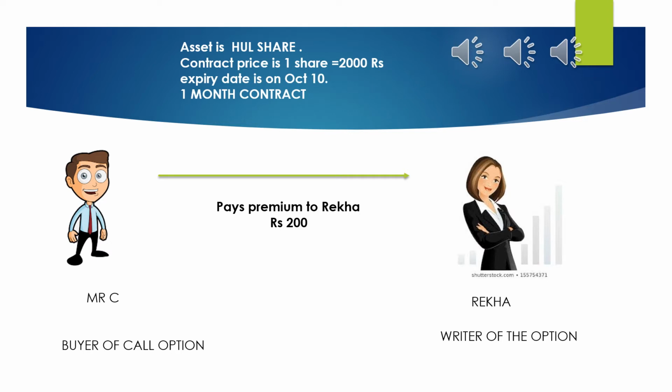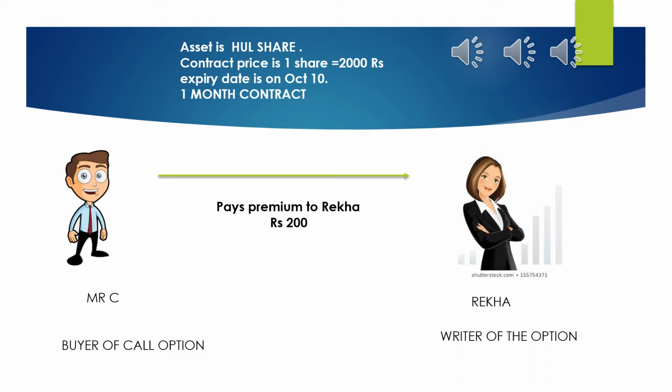Now suppose we have to calculate the profit earned by Mr. C after execution of the contract. Let us take the same example where the spot rate is 3000 in the market and the contract price is 2000 rupees. Mr. C knows that if he has to purchase the share from the market, he has to pay 3000 rupees, but if he goes with the contract, he has to pay only 2000 rupees.